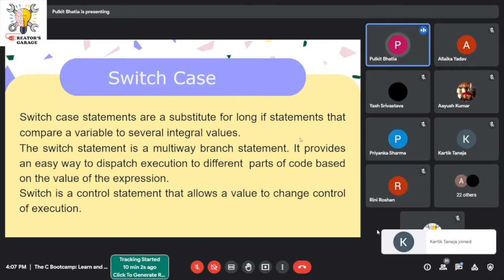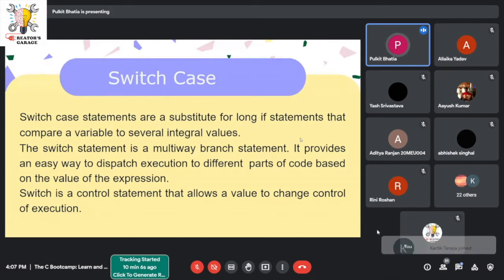If you have written multiple lines of else if, and there is an error or you want to change something in those else if statements, it will be very difficult to find out which statement you have to alter. So, in order to reduce that confusion, switch case was introduced.